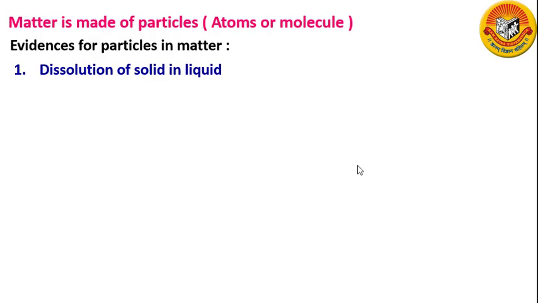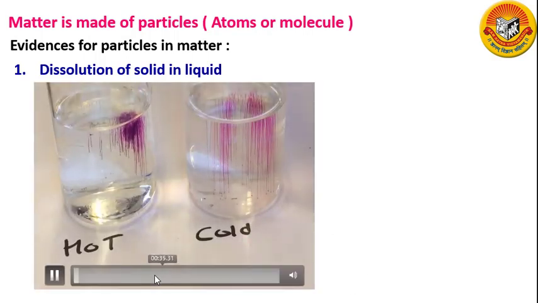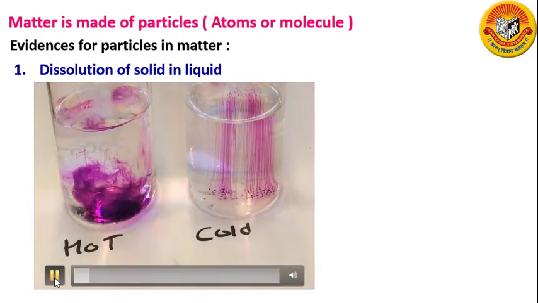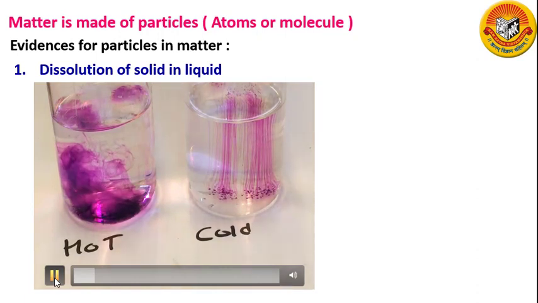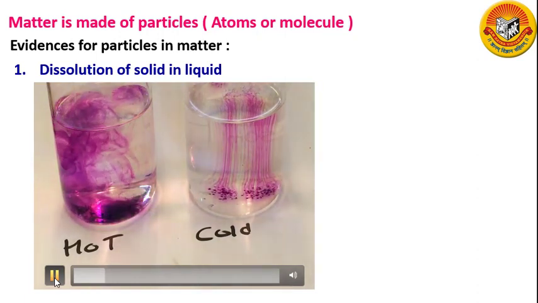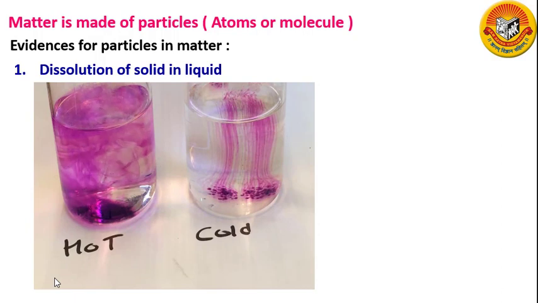Potassium permanganate is a purple colored solid and water is a colorless liquid. So, we will first study the dissolution of potassium permanganate in water. When a crystal of potassium permanganate is placed in a beaker of water, the water slowly turns purple on its own, even without stirring. The spreading of purple color of potassium permanganate in the whole water of the beaker can be explained as follows.